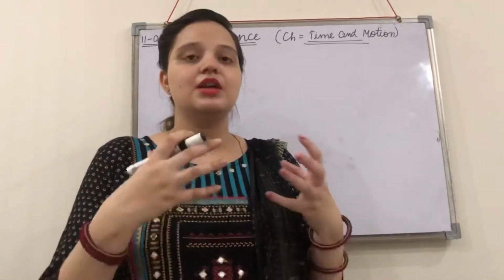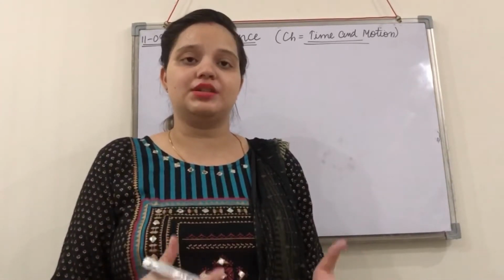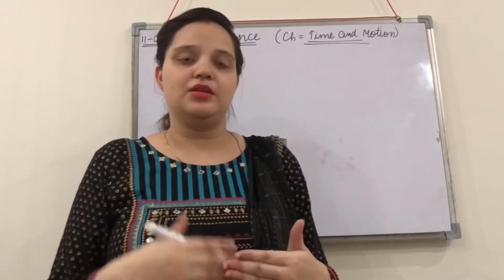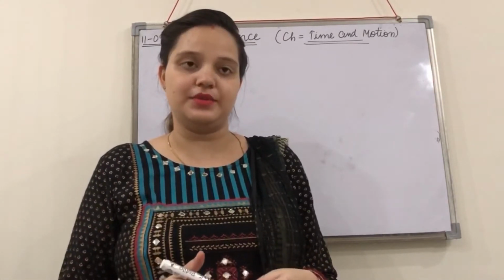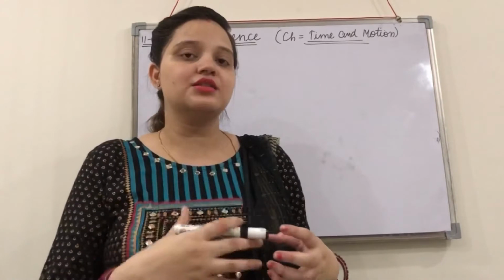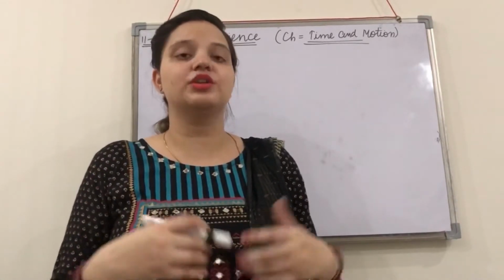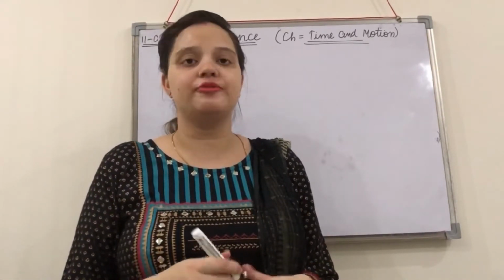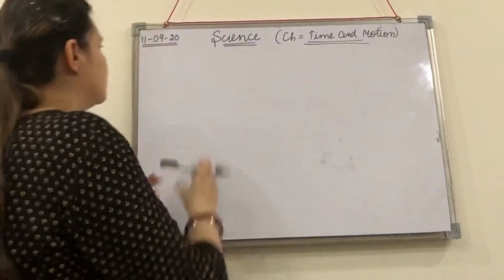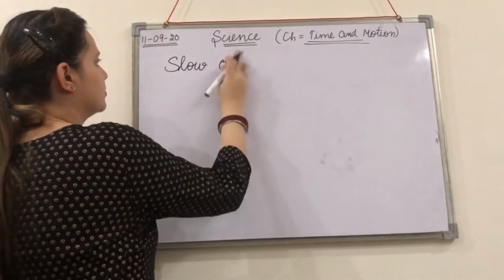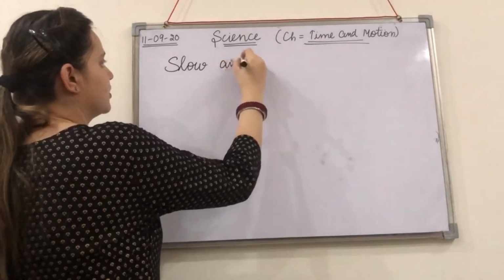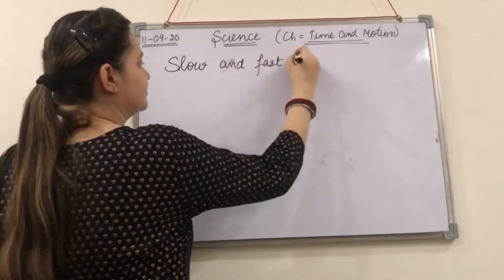That means there are certain objects that take less time or more time to cover a certain distance. So by this we can classify their motion as slow or fast. Okay, so when we are saying a body is slow or fast,